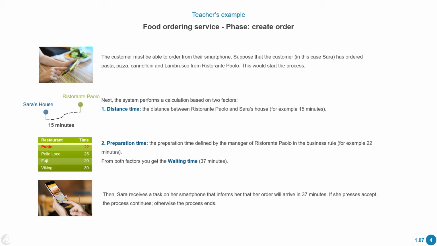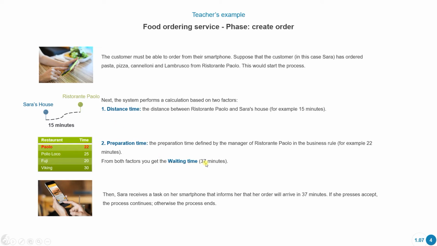For now, we're just going to try to diagram this. So we're trying to achieve the distance time to know how much it's going to be between the restaurant and the customer's house. And besides, we want to calculate and know how much time it's going to take for the preparation. So with these two factors, we can get the waiting time.